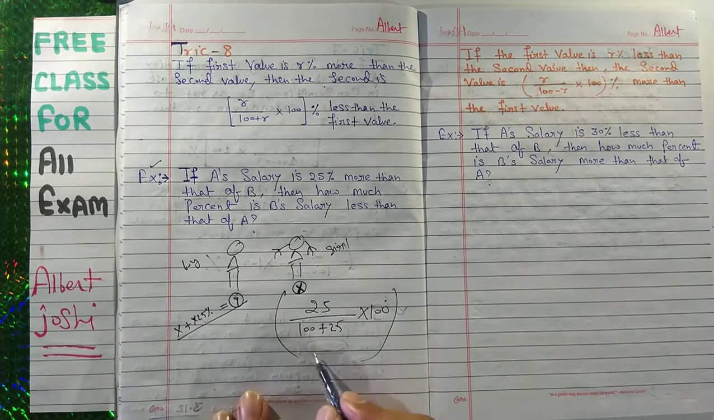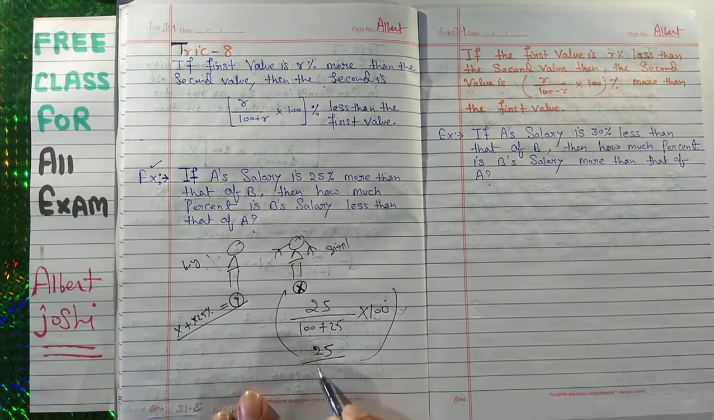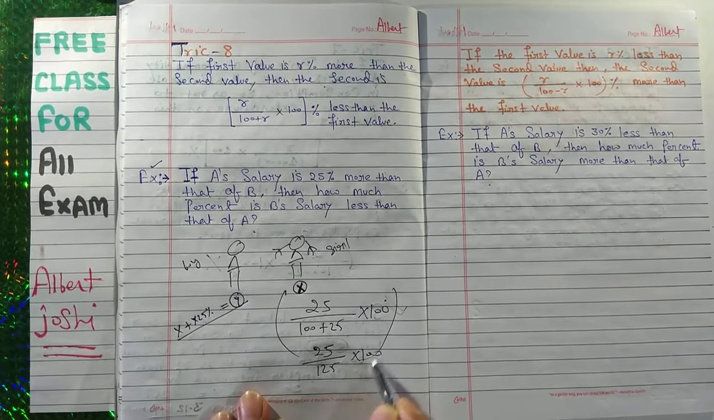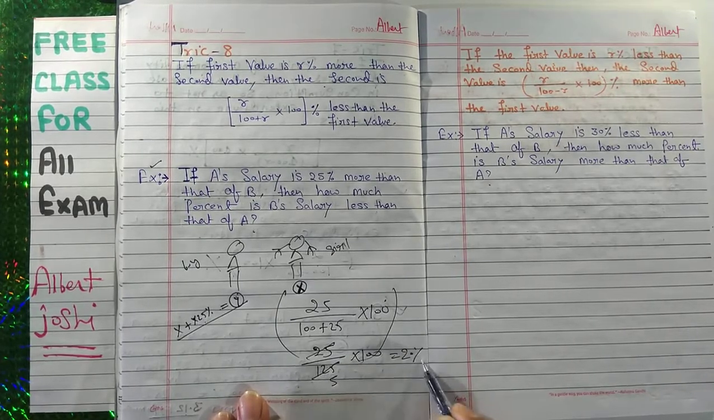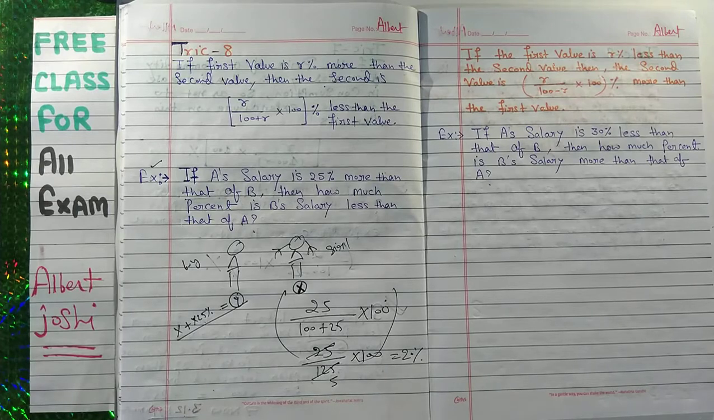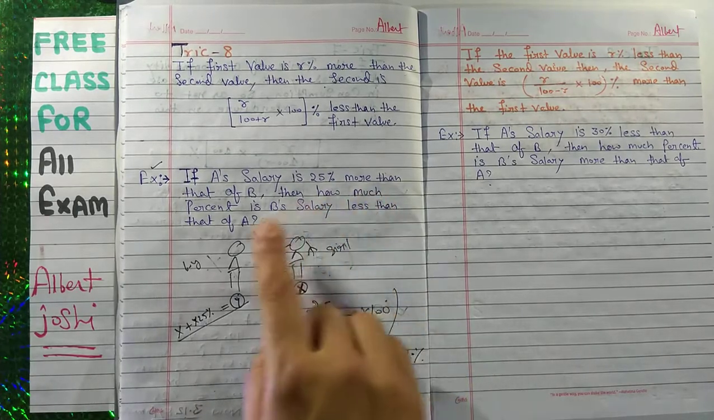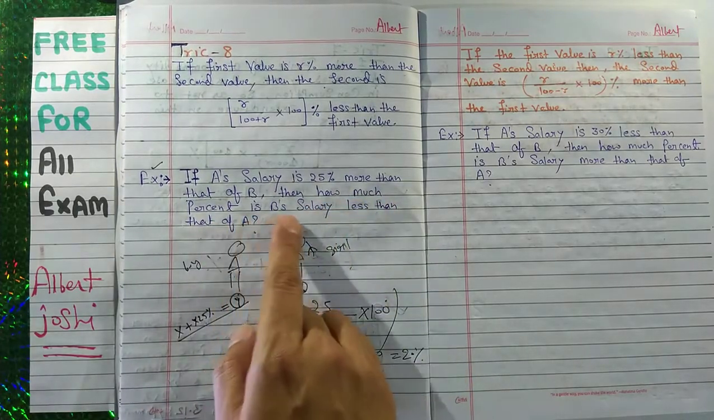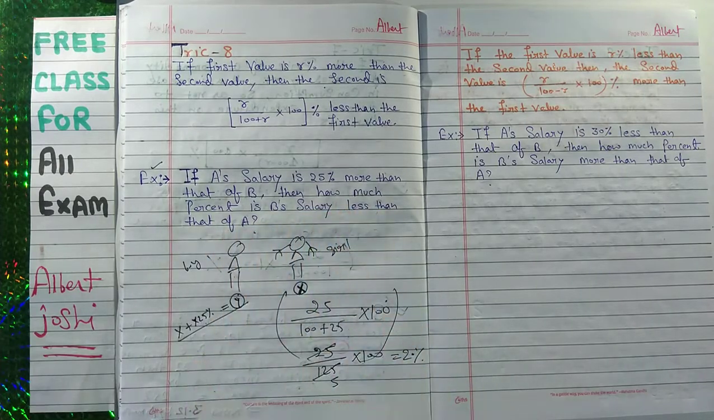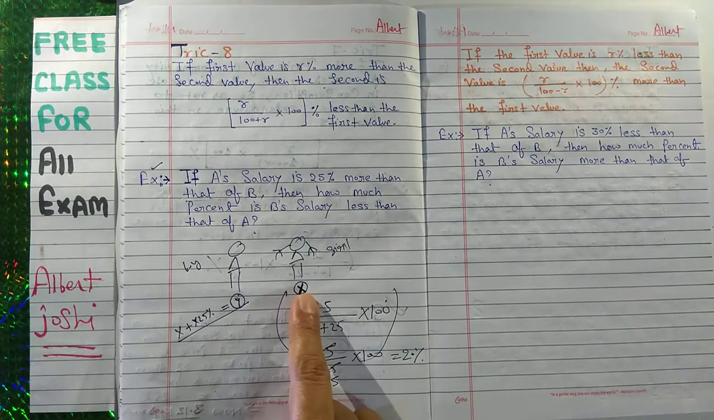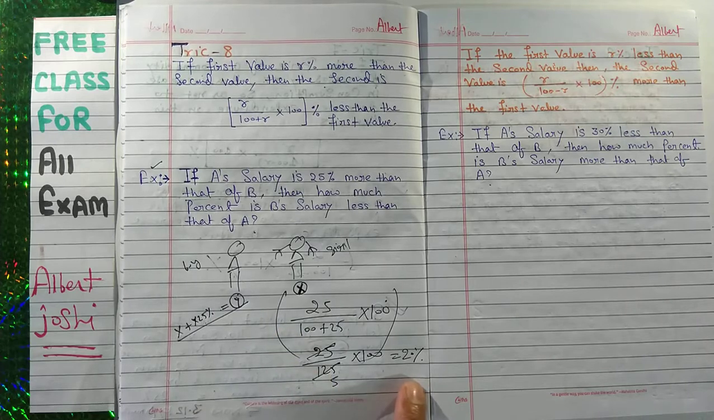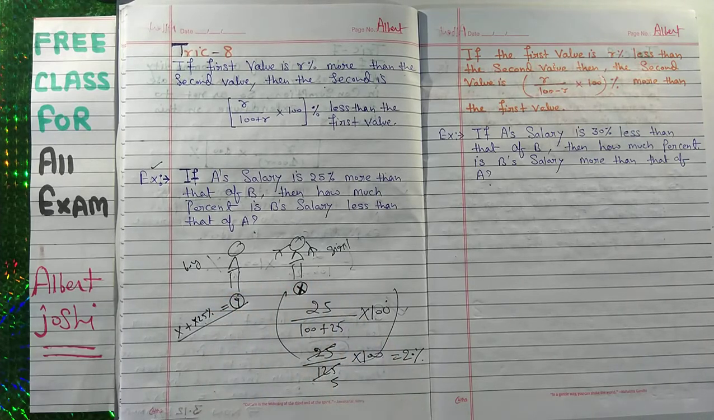So this is 25 upon 125 into 100. 25 fives, 5 twos are 10, 20%. So how much percent is B's salary less than A's? B has 20% less salary than A.